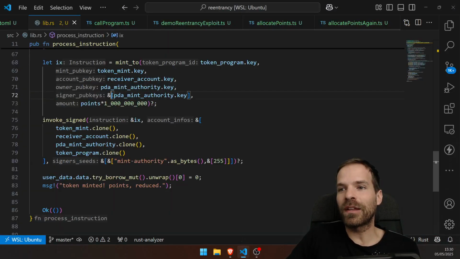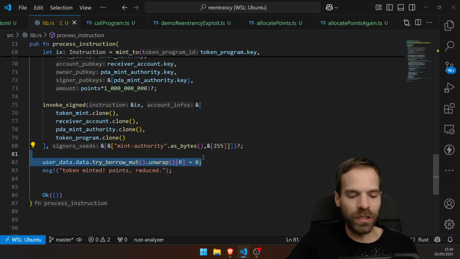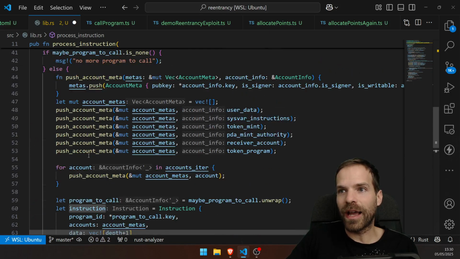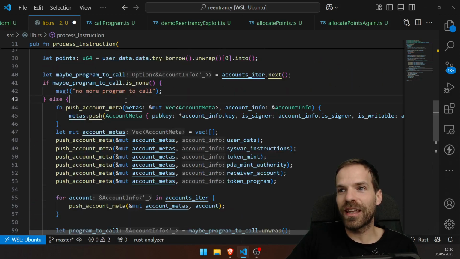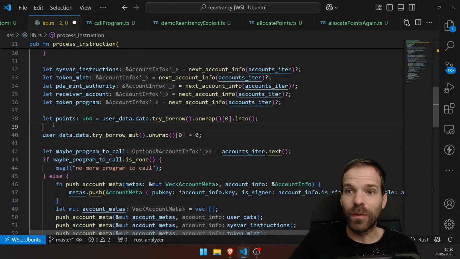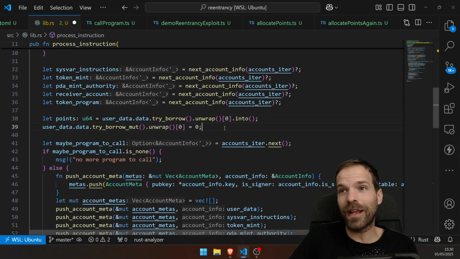So that's a bug. And to fix that, we would need to do this before the CPI happens. So this state would need to be persisted right here. When we read the points, we need to directly set them to 0, such that we never later work on other state.